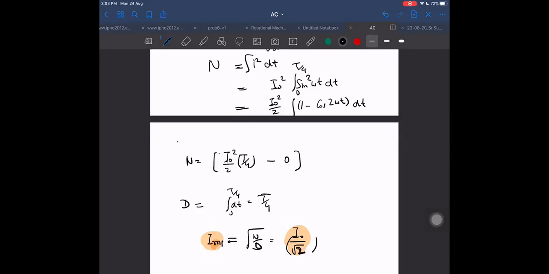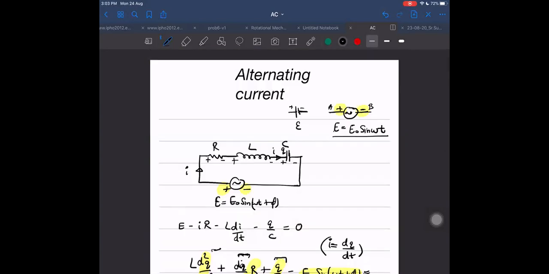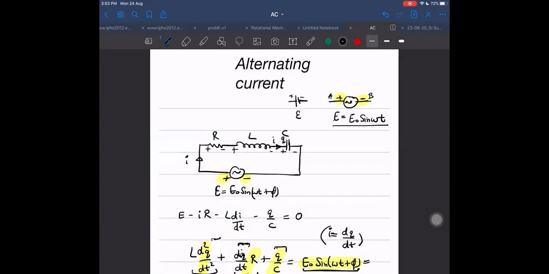What is average current for alternating, not alternating, I should say alternating sinusoidal current. There are different varieties of alternating currents possible. If I have to give examples of alternating currents, these are all currents in which the polarity changes. This is also an example of alternating current. We call it triangular wave current. This is also alternating current. We call it square wave current. Triangular wave, square wave.